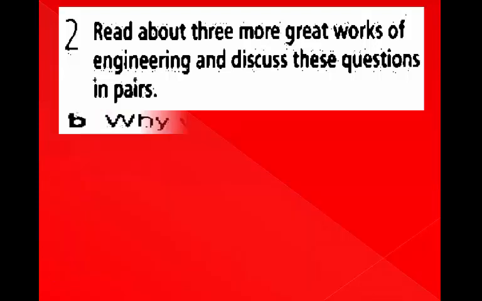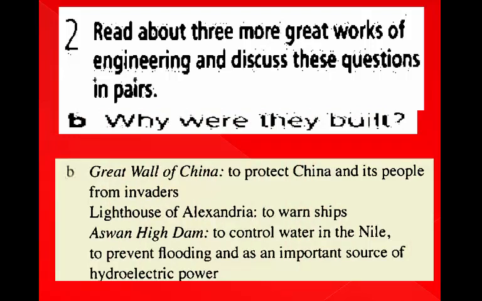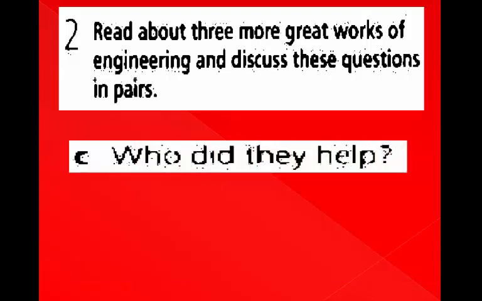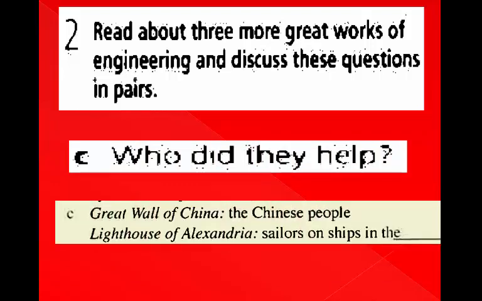B. Why were they built? Great Wall of China was built to protect China and its people from invaders. Lighthouse of Alexandria was built to warn ships. Aswan High Dam was built to control water in the Nile to prevent flood and as an important source of hydroelectric power. C. Who did they help? Great Wall of China helped Chinese people. Lighthouse of Alexandria helped sailors on ships.